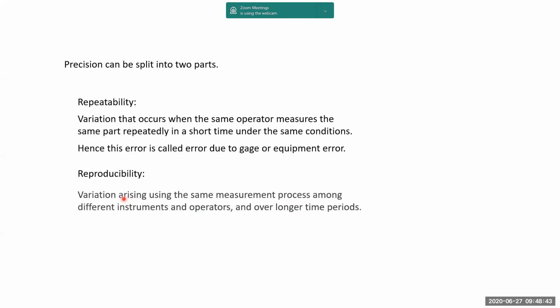Reproducibility is when different operators measure. Variation arises using the same measurement process among different operators or among different instruments and over longer periods of time. So in all these cases, it is reproducibility. If different periods are measured, reproducibility. If by different operators, it is reproducibility. If using different instruments, then also it is reproducibility.